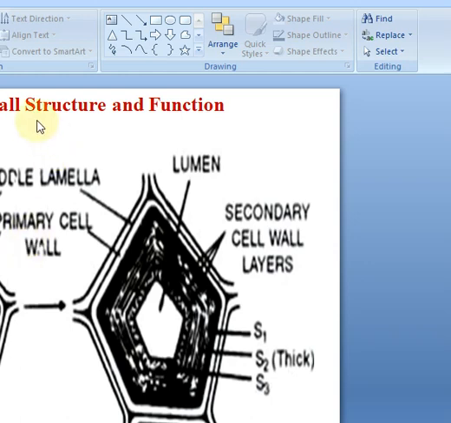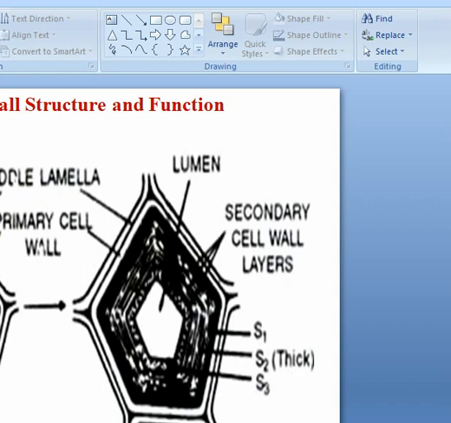Now let us discuss the structure. What structurally the cell wall is. The cell wall determines the architecture, and it also controls the functioning of the cell. Means the specific shape and structure is given by the cell wall, because the cell wall is a rigid layer, the outermost boundary, outermost coating. And you can see in this diagram, this is the cell wall.